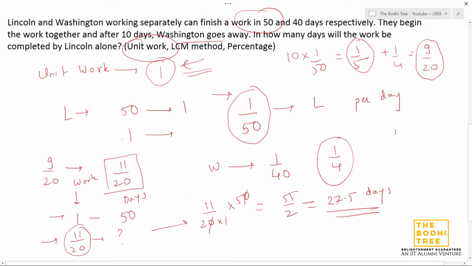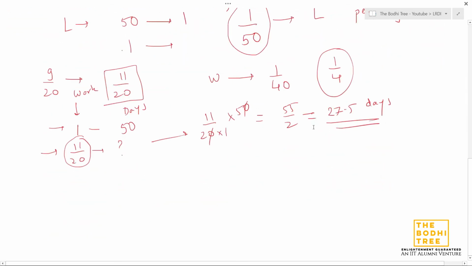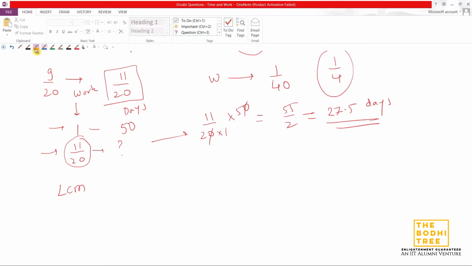I hope you have understood the unit work method. What we have done is assume that the amount of work that Lincoln and Washington have to finish is 1 unit, and based on that we calculated. So let us now look at the LCM method.